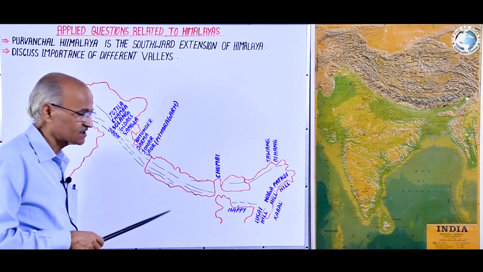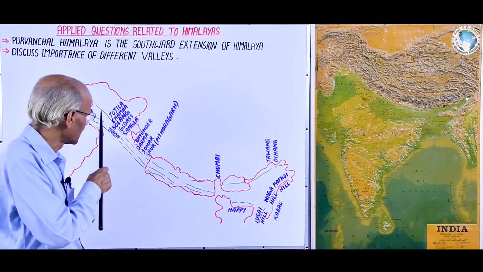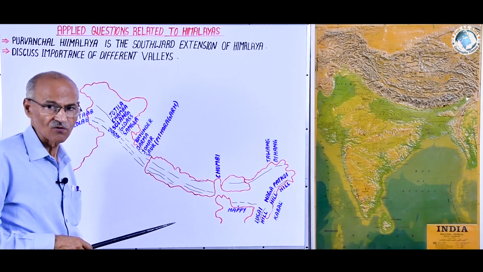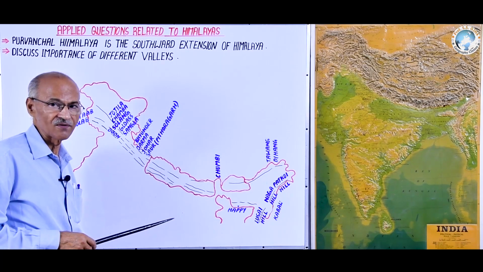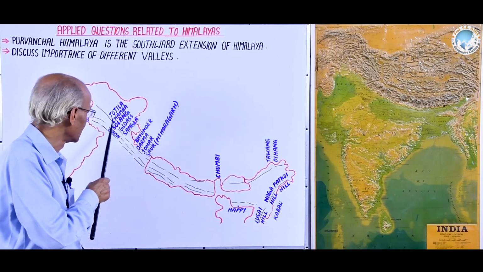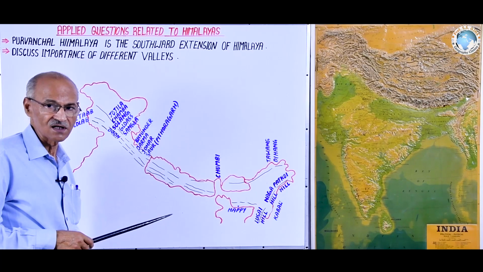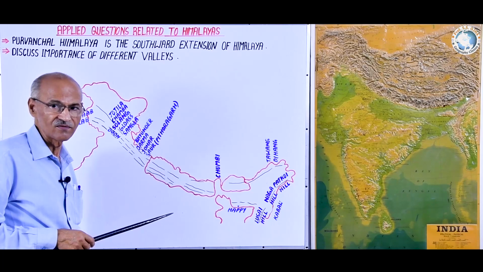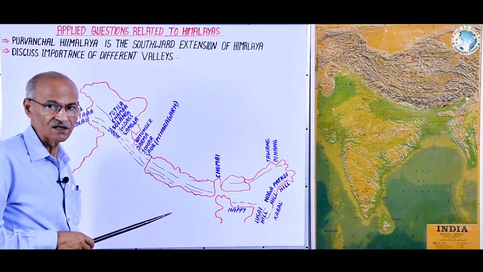Here we are least concerned with the river, karst and glacial valleys, because there are a number of rivers in the Himalaya region. They have developed their own valleys which have their different and unique type of importance. But here we have to focus on the synclinal valley. What are the synclinal valleys? Synclinal valleys are located between two ranges which are of tectonic origin.